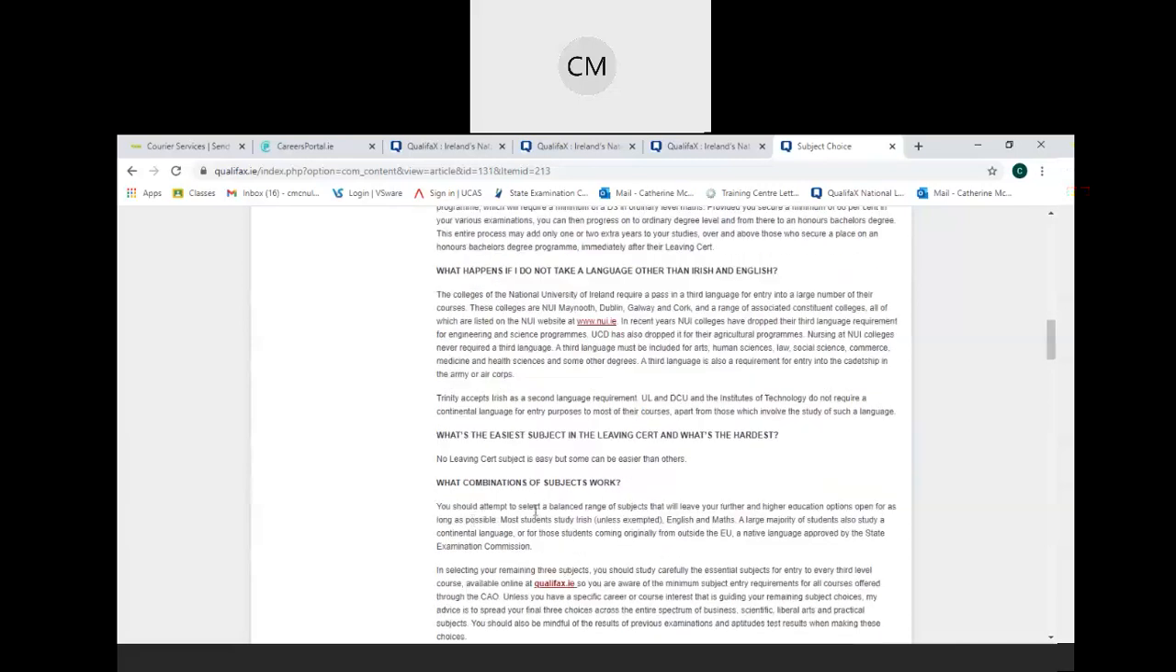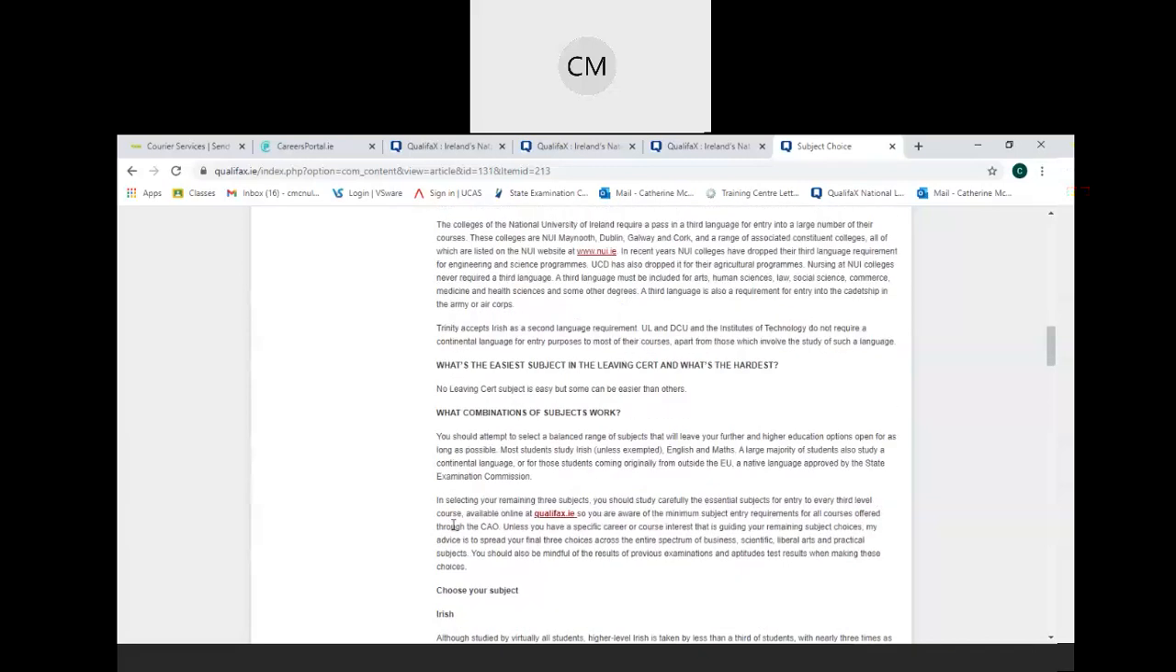What combinations of subjects work? So you should attempt to select a balanced range of subjects that will leave your further and higher education options open for as long as possible. Most students study Irish unless exempted, English and maths, and then a large majority of students study a language or a foreign language. And if selecting your remaining 3 subjects, you should study carefully the essential subjects for entry into the third level courses available, so that you're aware of the minimum subject entry requirement.